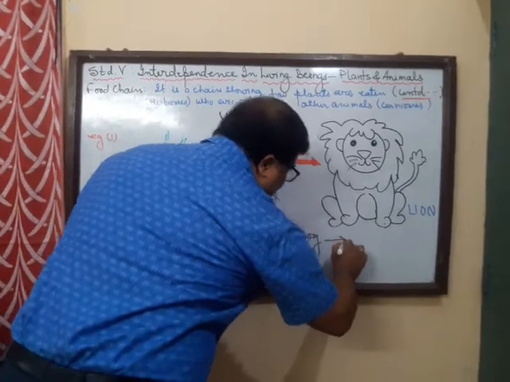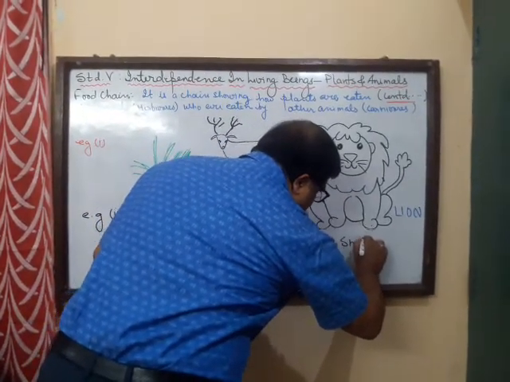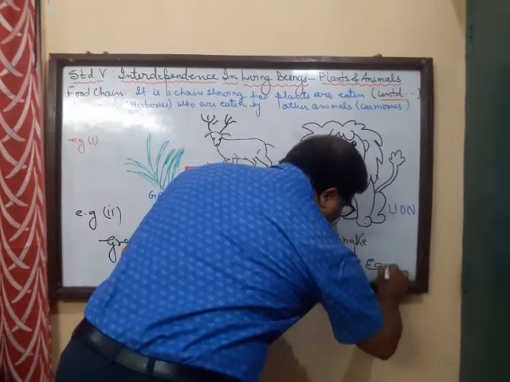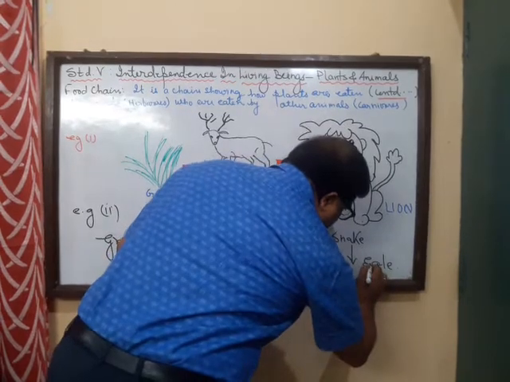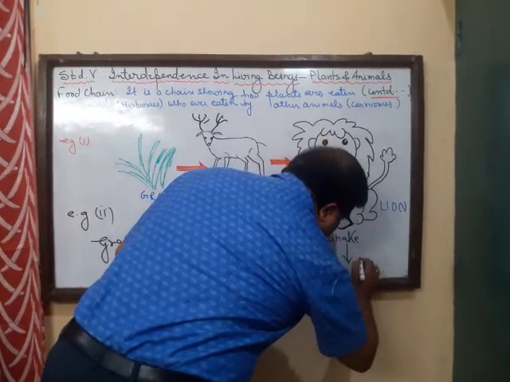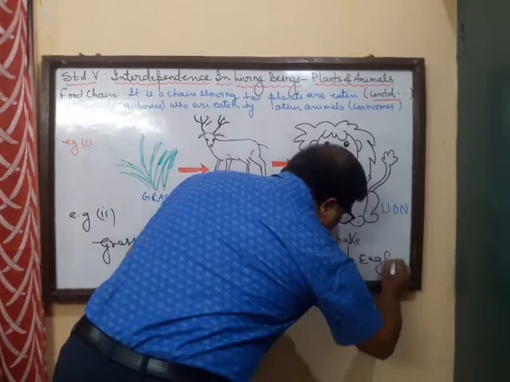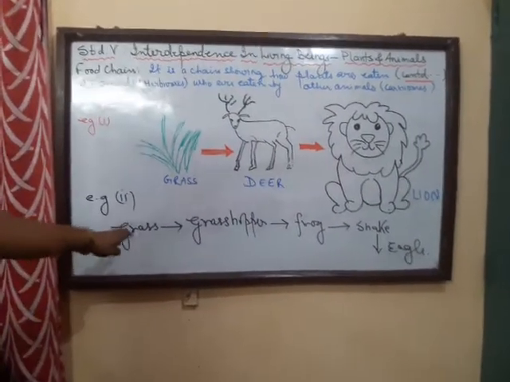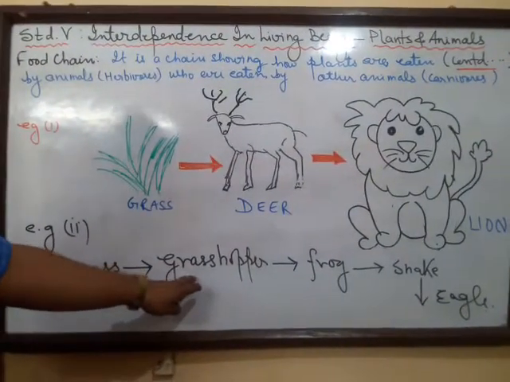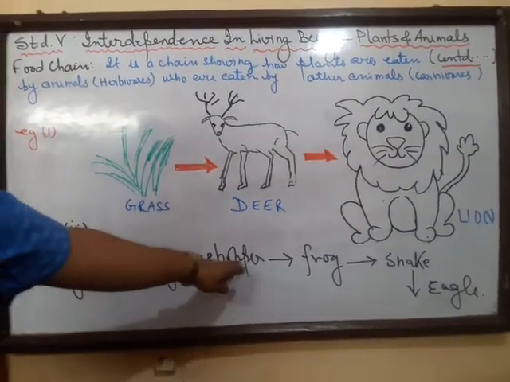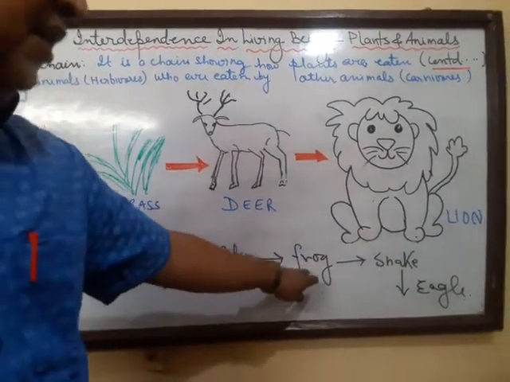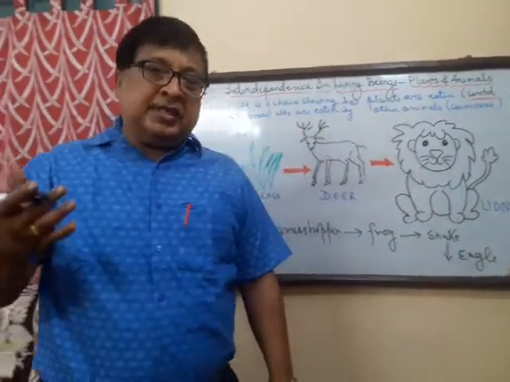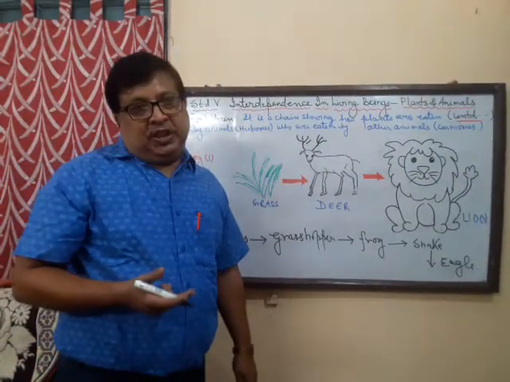The frog gets eaten by the snake, and this snake in turn will get eaten by, say, an eagle. So this is yet another food chain where we see that the grass is eaten by the grasshopper, which is eaten by the frog, which is eaten by the snake, and the snake is eaten by the eagle. So it is an example of a food chain.